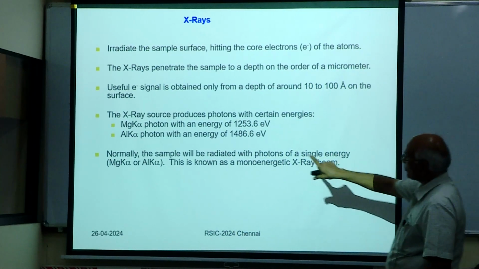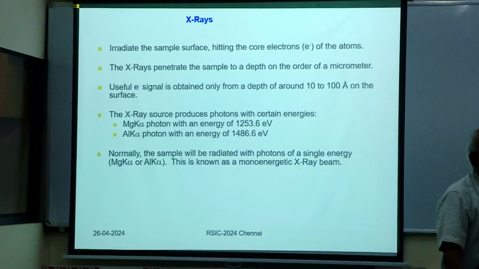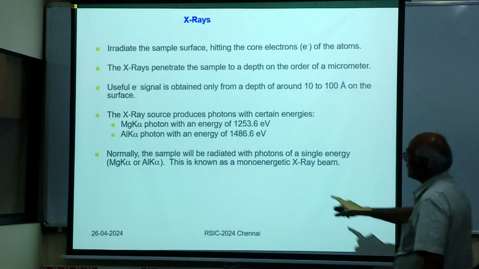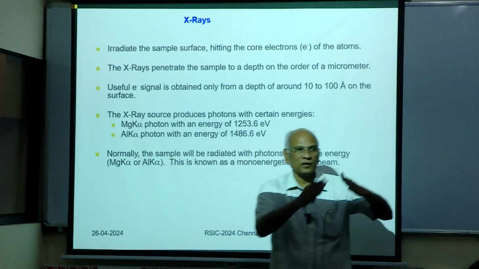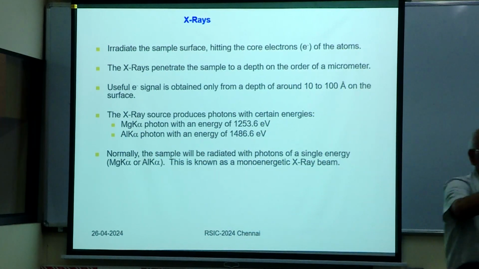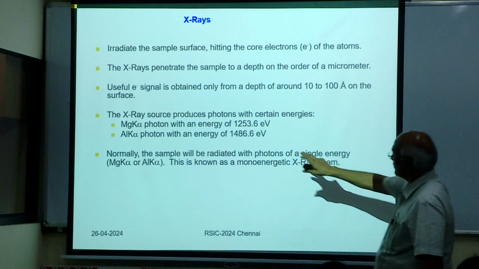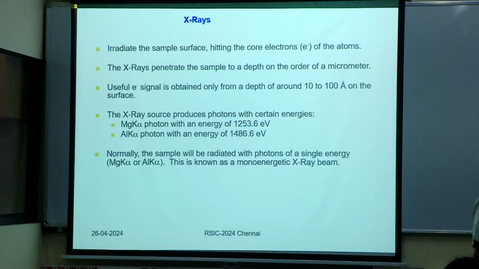This is a monoenergetic beam because h nu has to be fixed. h nu cannot be different; it has to have a precise value so that you can measure the binding energy. Correct? So the magnesium K alpha photon: there will be a target which they bombard with electrons, and they get X-ray photons out. Those photons are these two. They have a precise energy, right?